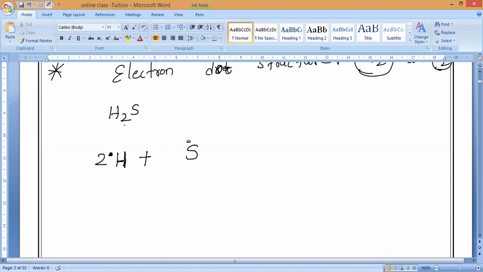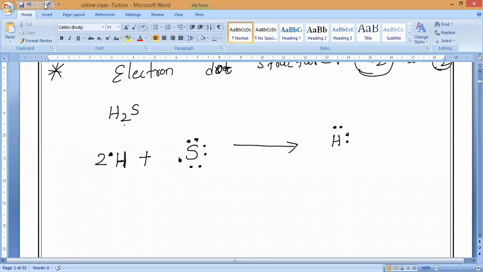Sulfur valence electrons: how many? 6 electrons. One sulfur atom. So here and here the hydrogens are fixed. Totally how many hydrogens will come? Two hydrogens will come. Correct or not? Please respond. Sorry, I said 7, but it is 6 only.